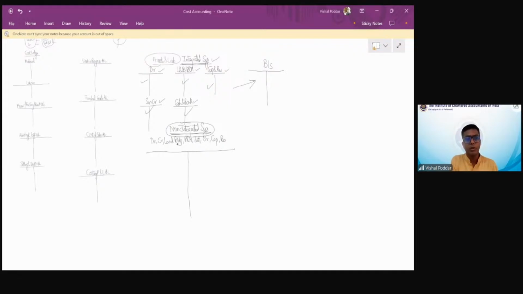What is the need to have integrated and non-integrated accounts? But firstly, Anil, the question is, what is the need to have accounts? The same is the need to have integrated, non-integrated accounts. Firstly, the question is, what is the need to have cost accounting? The need to have cost accounting, I said, you have 5 major purposes of cost accounting.